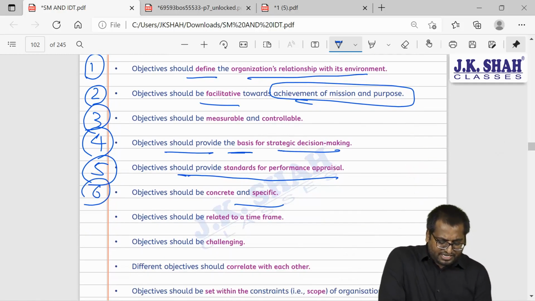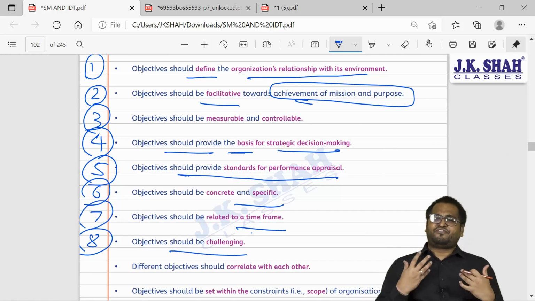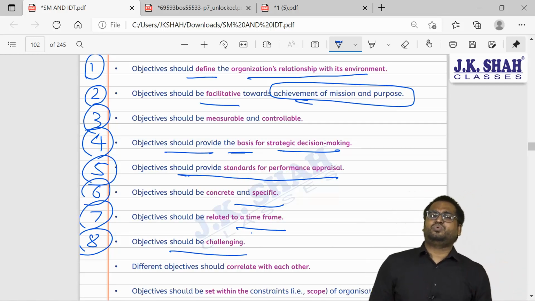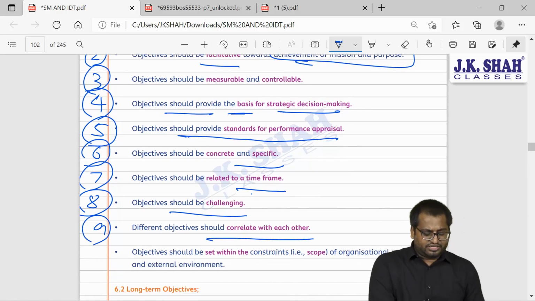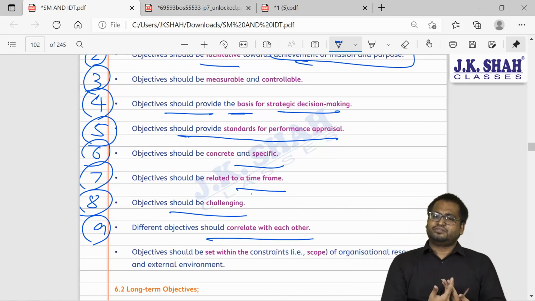It should be specific. It should be time bound. It should be challenging, something which will take efforts for you to achieve. If something is not challenging, you will not be motivated to work hard. It should correlate with each other. Objectives, different objectives should correlate with each other.